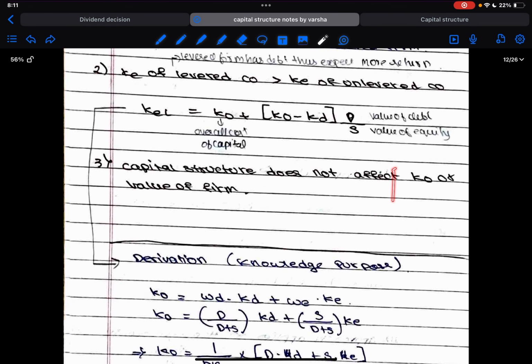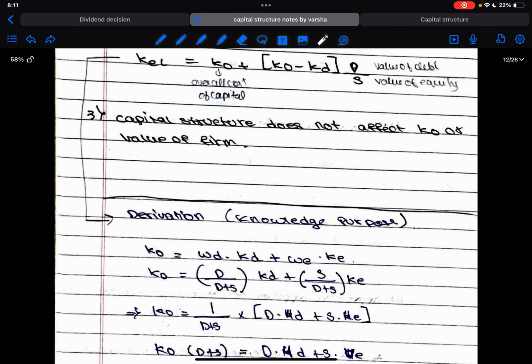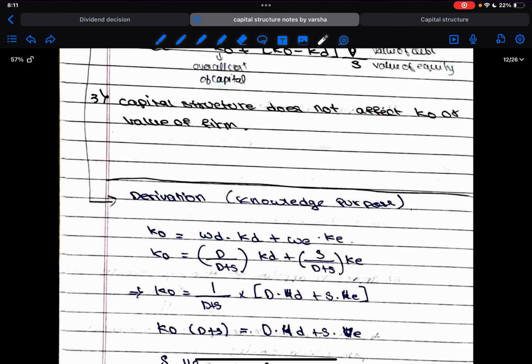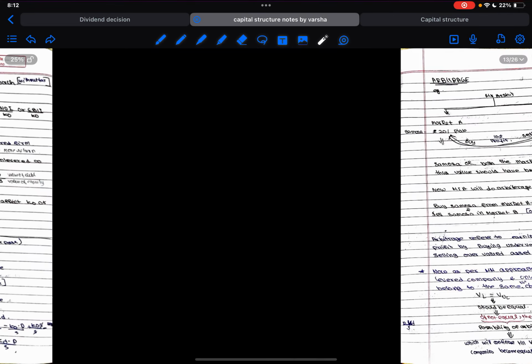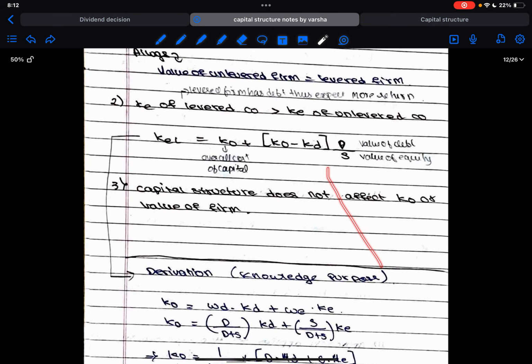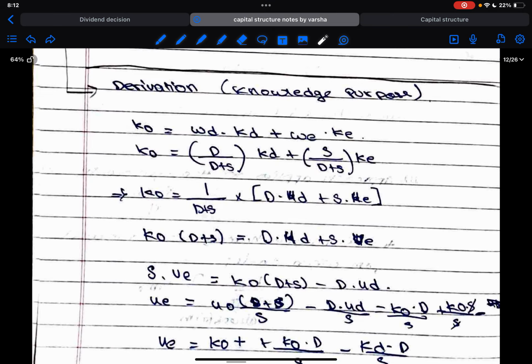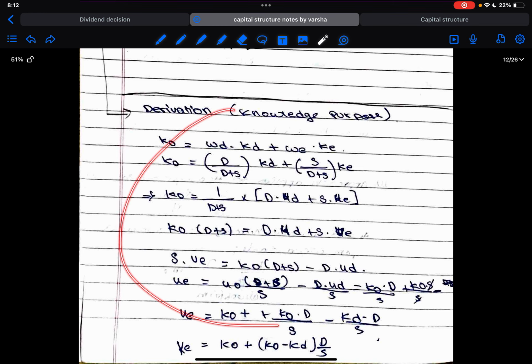Then capital structure does not affect the KO or value of firm. Why? That's what was discussed, because we assume that there is only one factor, that is risk, that is going to determine everything. But this justification was not given in the no tax theory. Only in the tax approach or tax theory the justification is provided. That's the reason why they created another theory in 1963. Okay, so this is the derivation of the formula. If there is someone who is very keen to know how the formula is derived or wants to understand it fully, they can refer to this derivation. This is how the formula is derived.